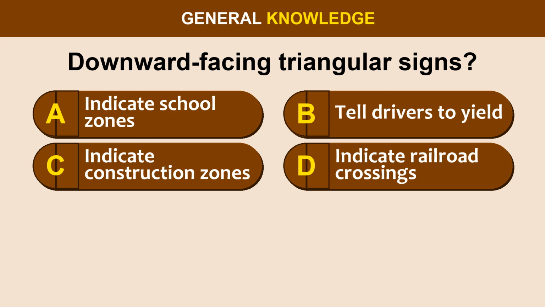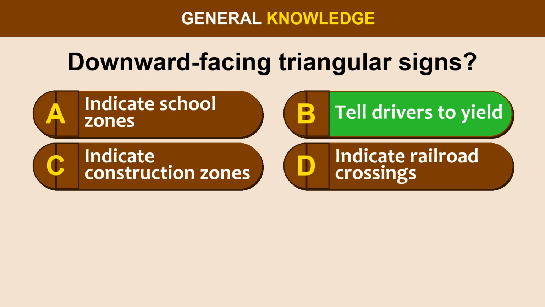Question 5. Downward-facing triangular signs. Option A. Indicate school zones. Option B. Tell drivers to yield. Option C. Indicate construction zones. Option D. Indicate railroad crossings.